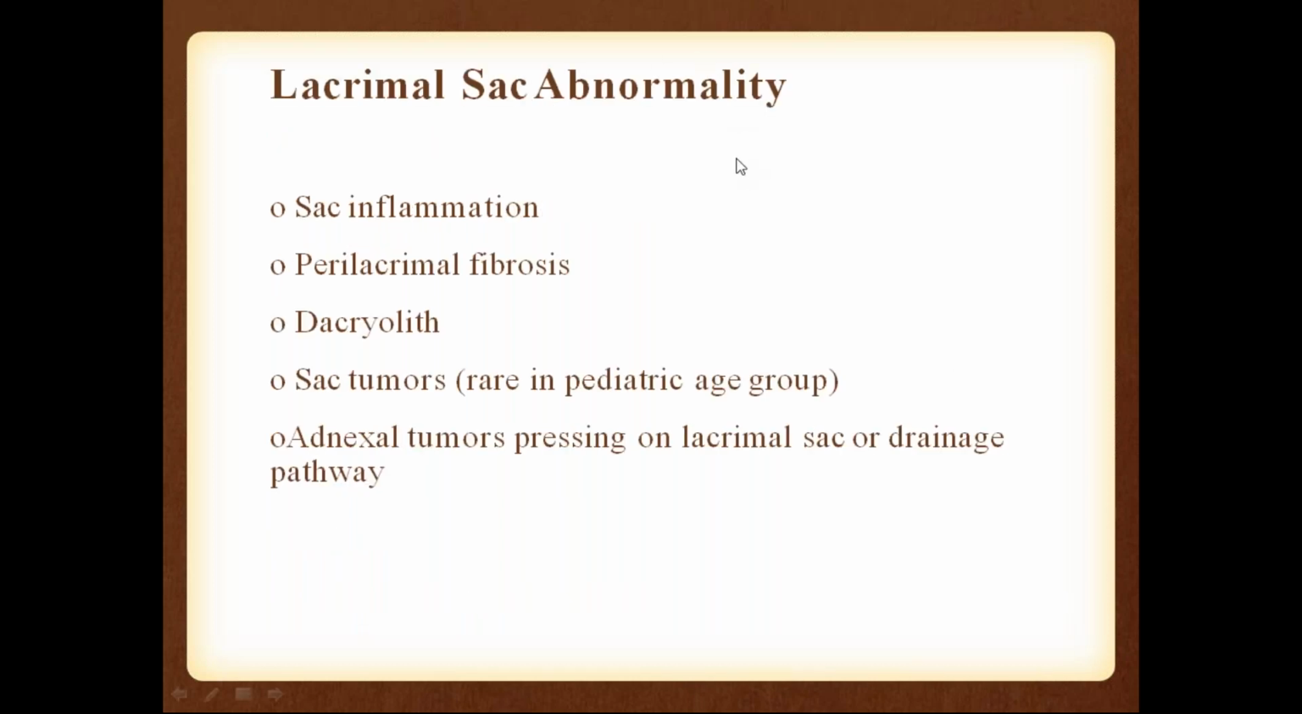Next comes the lacrimal sac. First is the punctum, next canaliculi, then comes the lacrimal sac. So any sac inflammation, perilacrimal fibrosis, if there is fibrosis of the lacrimal sac, there will be no function of the lacrimal muscle. That leads to defective drainage of the tears.